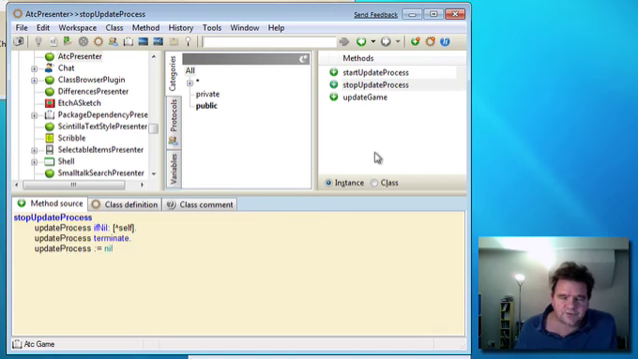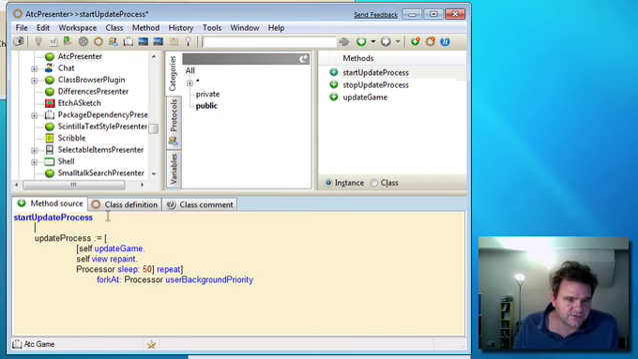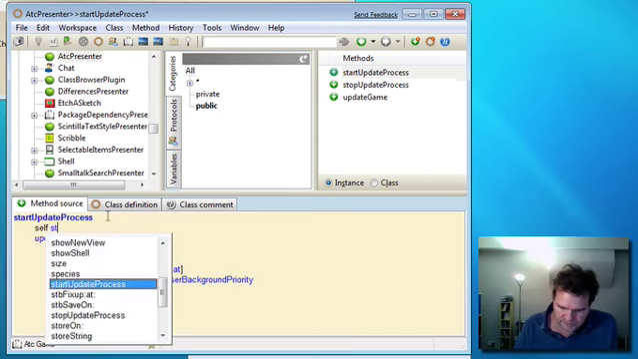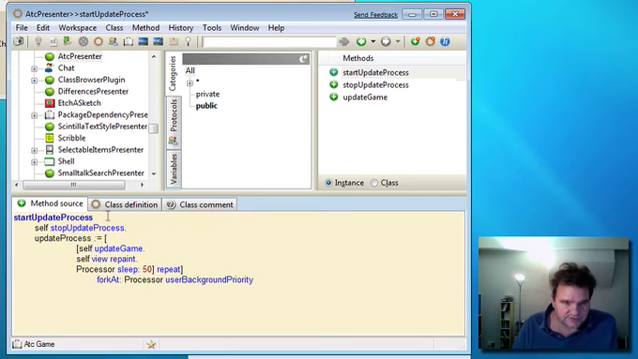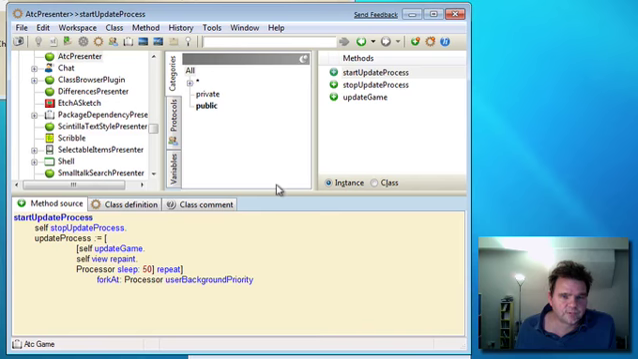Okay, and just one thing occurs to me: to avoid starting multiple processes, we should ensure that any existing process is stopped in here first. So let's call stop update process in here first. Let's compile that. And we should basically have enough now to get us going. I'm going to save this down just in case anything goes wrong. It's always a good idea to save your image before you're doing anything tricky.